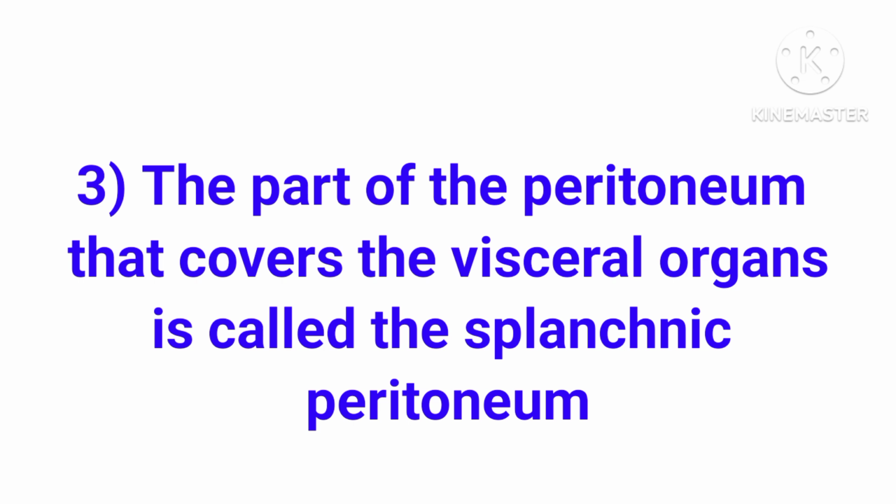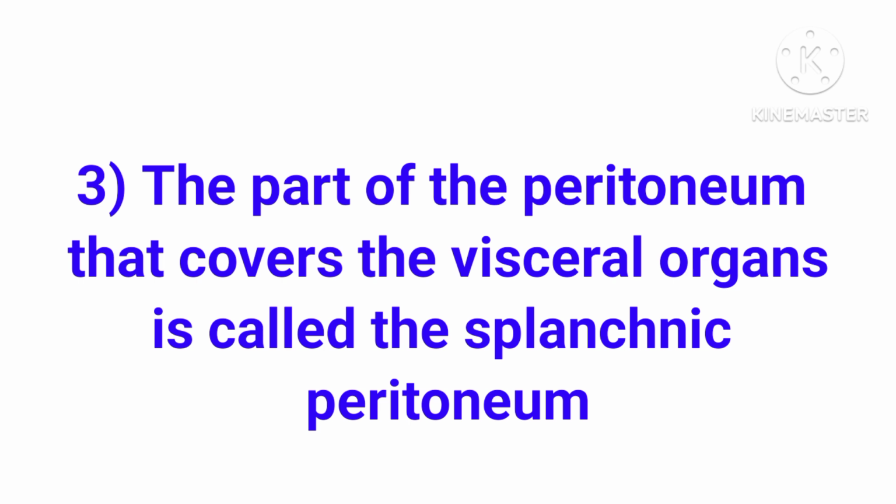The part of the peritoneum that covers the visceral organs. Visceral organs means in coelomates the visceral organs are suspended in the coelom by the peritoneum, is called the splanchnic peritoneum.